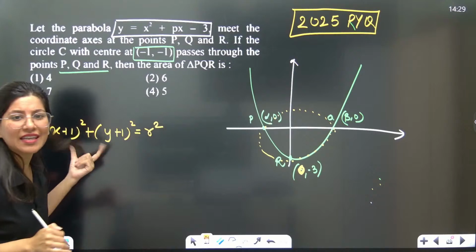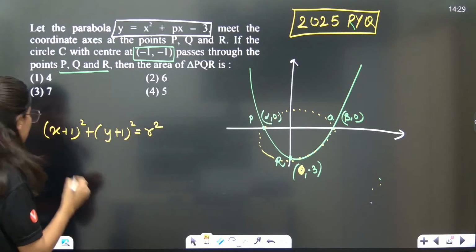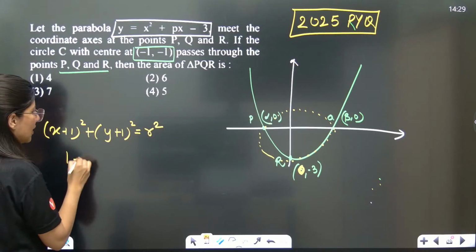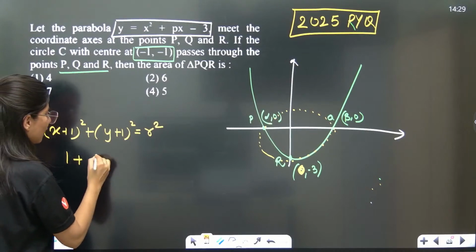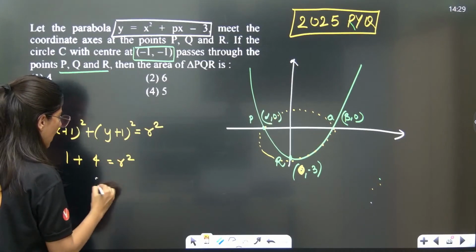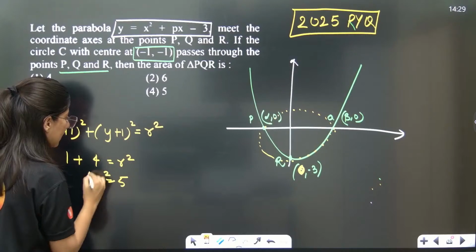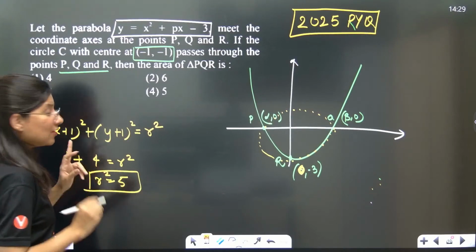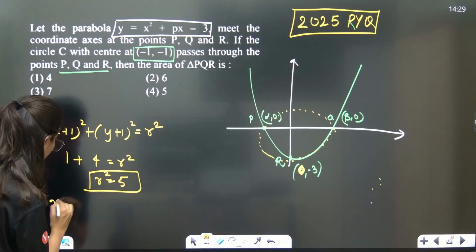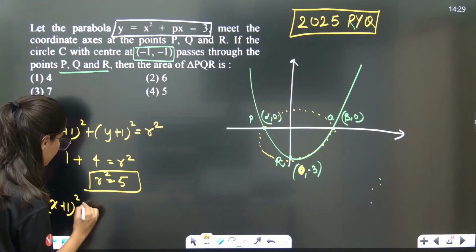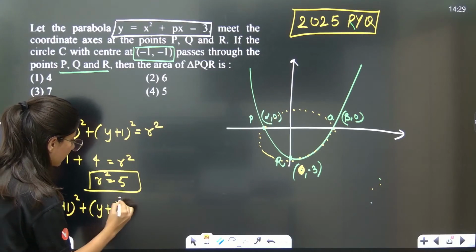Put this in here to get the radius of the circle. So 0 plus 1 is 1, and (−3 + 1)² is 4, so 1 + 4 = r², so r² is nothing but 5. Radius of the circle is root 5. So now you have the proper equation of the circle: (x + 1)² + (y + 1)² = 5.